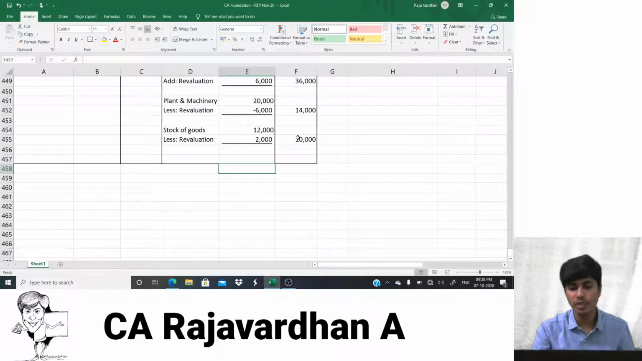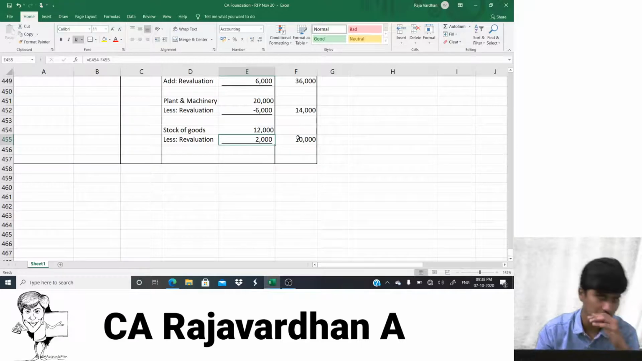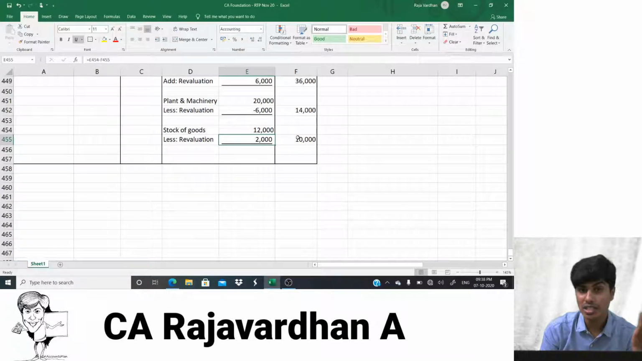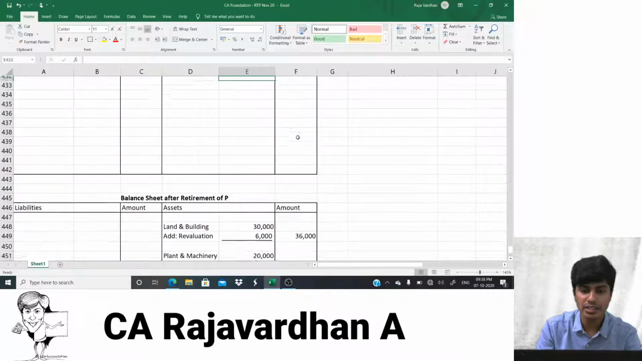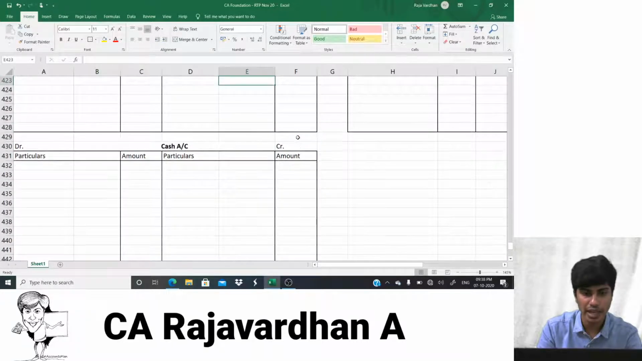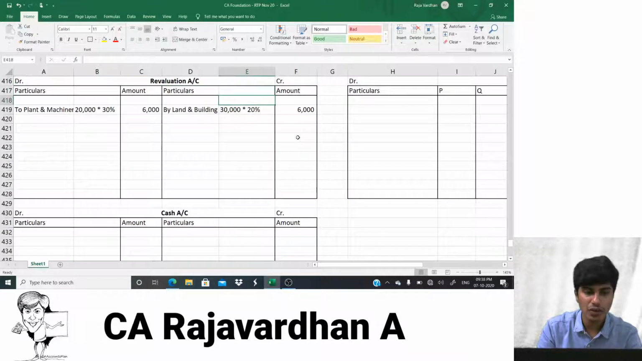Okay, this 2,000, when it is less, the stock of goods value is reducing. Stock of goods is an asset. When it is reducing, I would have to credit it, and the debit will be given to revaluation. So the journal entry is revaluation account debit to stock of goods. I repeat, the journal entry is revaluation account debit to stock of goods. So I would write the journal entry in my revaluation account as revaluation account debit to stock of goods.